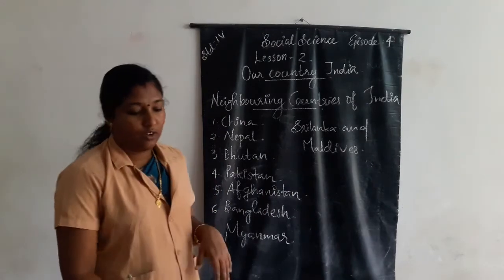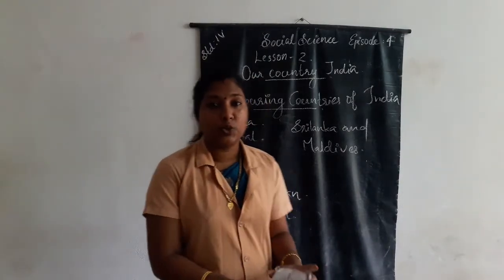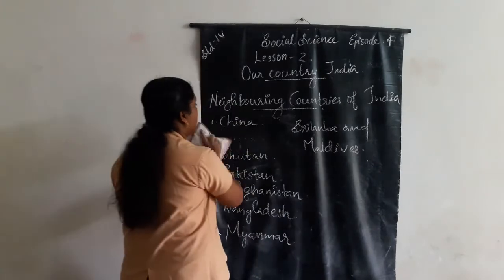Okay. Then, do you know what is peninsula?